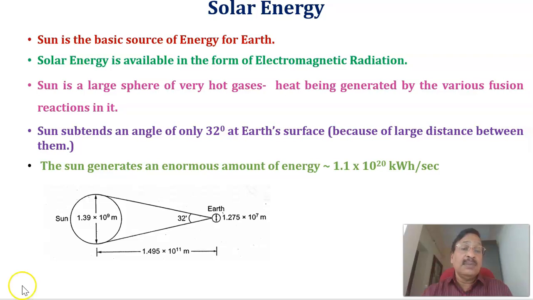Because of the large distance between the sun and the earth, the sun subtends an angle of only 32 degrees. The sun generates an enormous amount of energy, around 1.1 into 10 raised to 20 kilowatt hour per second.